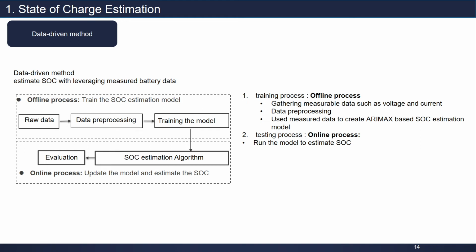But as long as you test your model to estimate SOC using different battery data from the data used during training, we call it the online process.